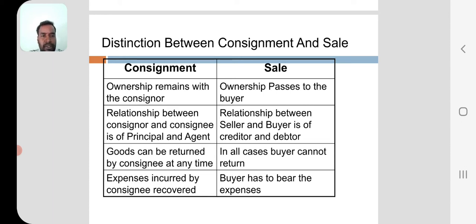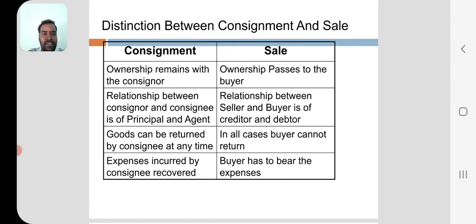In consignment, ownership remains with the consignor only, whereas selling the goods means ownership is transferred to the buyer. The relationship between consignor and consignee is principal and agent.